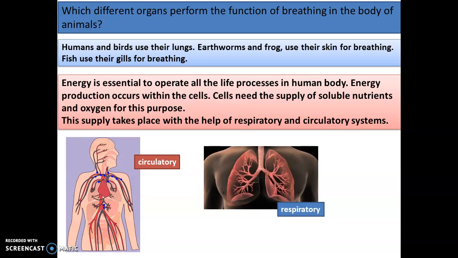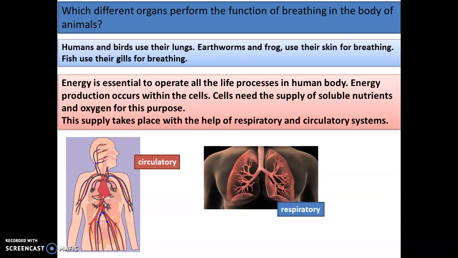Okay, now we all know that energy is essential to operate all the life processes in the human body. Without energy, we cannot work. Energy production occurs within the cell. And how is this energy produced, children? The food that we eat helps to produce the energy. Now, our cells need a supply of soluble nutrients and oxygen for this purpose. So to convert the food into energy, our body requires oxygen.